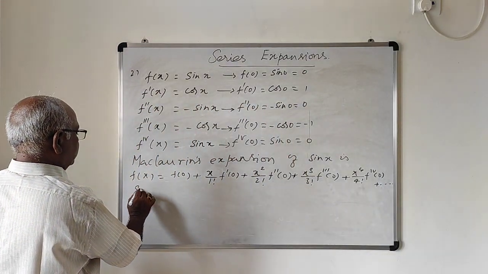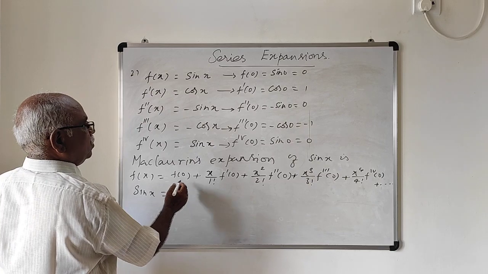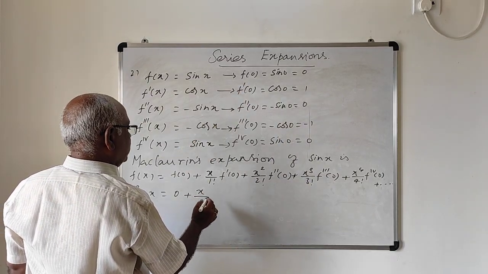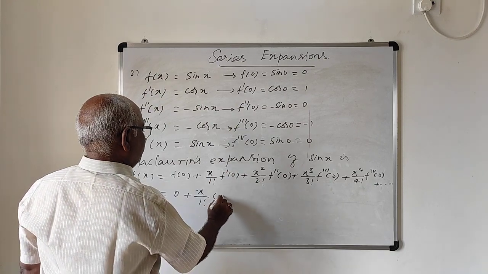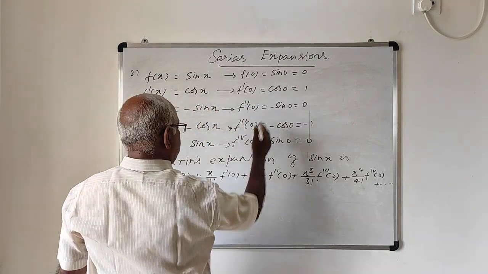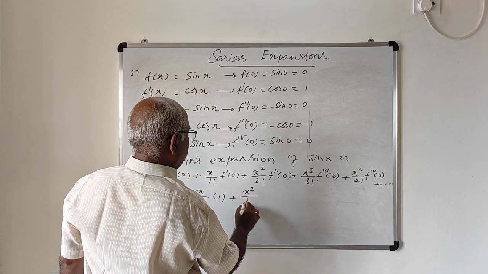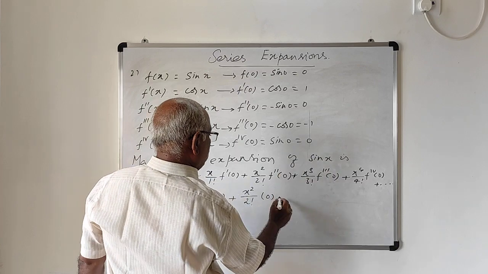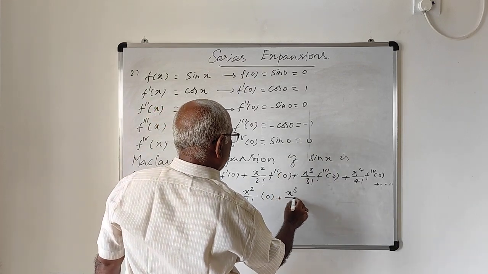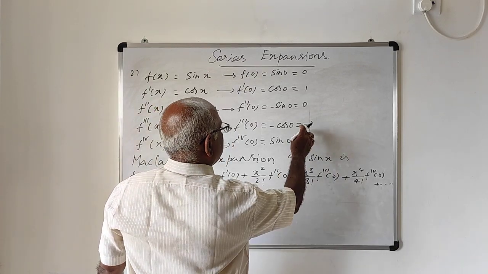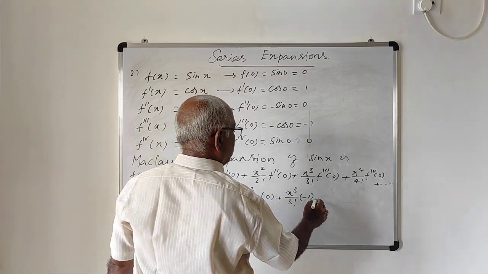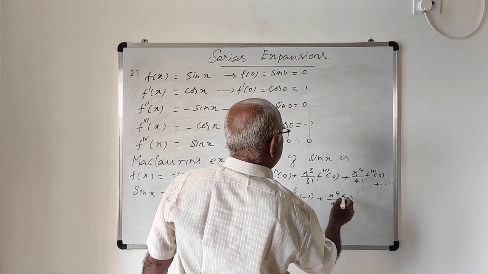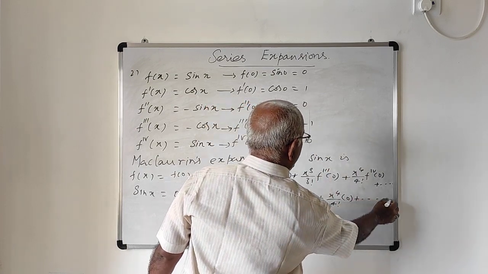Now f of x is sin x, f of 0 is sin 0, which is 0, plus x by 1 factorial into f dash of 0, which is 1, plus x square by 2 factorial into f double dash of 0, which is 0, plus x cube by 3 factorial into f triple dash of 0, which is minus 1, plus x power 4 by 4 factorial into f fourth derivative of 0, which is 0, and so on.